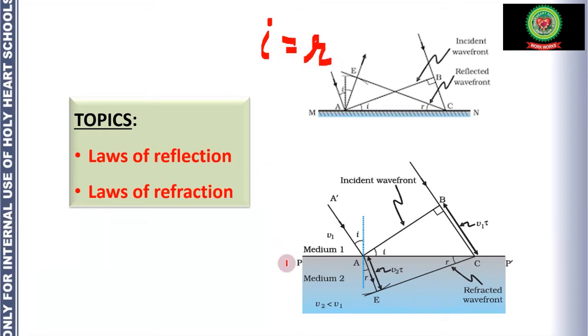On the other hand, the laws of refraction say the incident ray, the normal and the refracted ray all lie on the same plane. So there is a similarity between the first law of reflection and the laws of refraction. But according to the second law of refraction, the ratio of the sine of the angle of incidence to the sine of the angle of refraction is constant for a given pair of media, and this constant is called the refractive index.